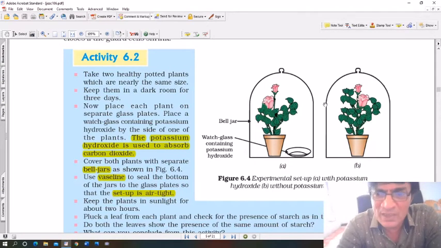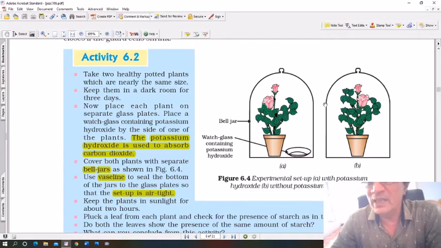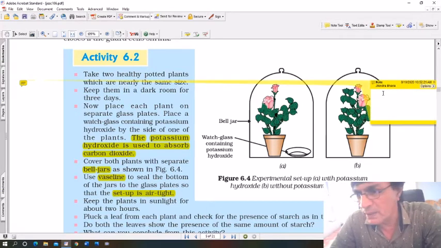So if you are asked, what is this? Basically, this is an experiment. You can call it a bell jar experiment. This is a bell jar experiment.